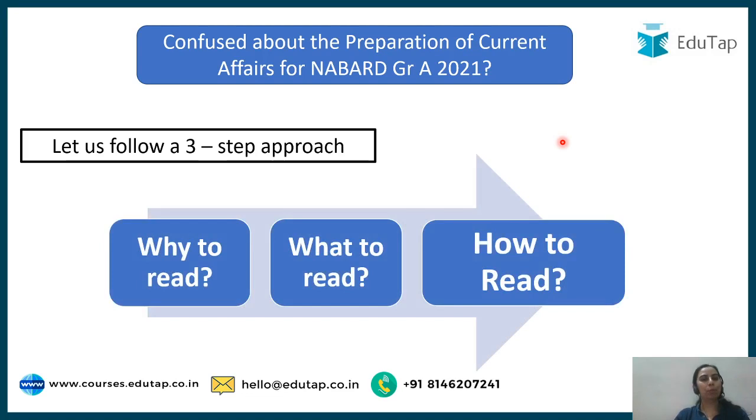This three-step approach is: why to read current affairs, what to read in current affairs, and then how to read. Guys, this is a three-step formula. If you understand why you need to prepare current affairs, it will be easy for you to identify what you need to prepare. And then if you have clarity on why and what, how to read current affairs will become easy for you, right? I will tell you the strategy based on this three-step approach only. I really feel that this is going to be helpful for you, not only to cover current affairs but also to understand them.